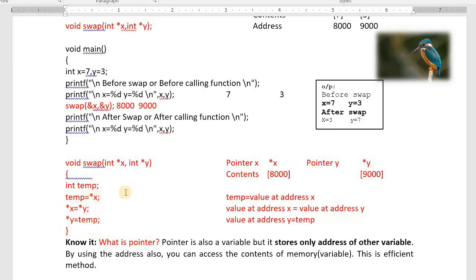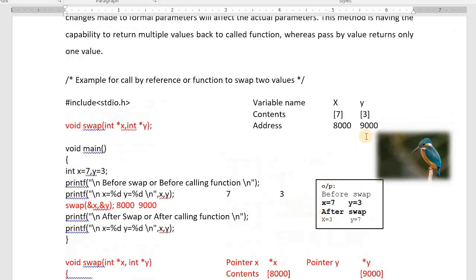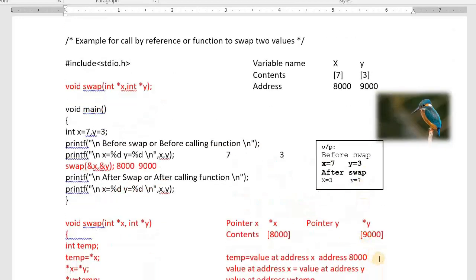Temp equals to, like this if you write, how to read it? Value at address 8000. Value at address x means what? What is the value at address 8000? 7. Means we have taken the value of x with help of its address, where we have taken in x pointer, in temp. Now temp has become how much? Value at address 8000. That means we have taken 7 here.